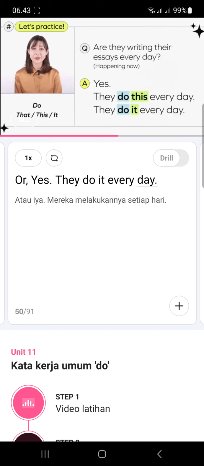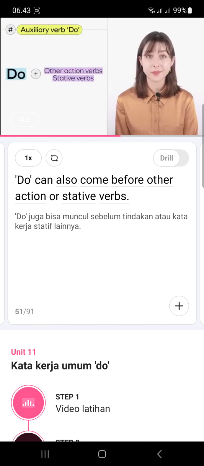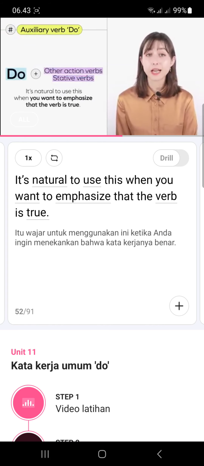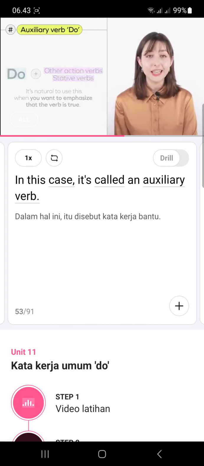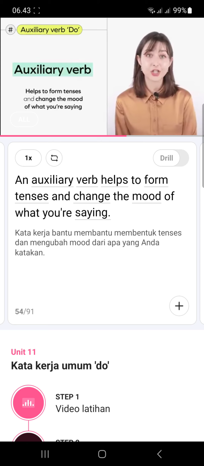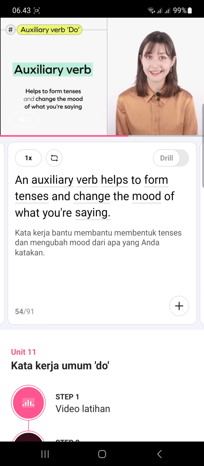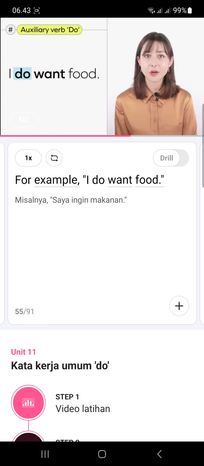Do can also come before other action or stative verbs. It's natural to use this when you want to emphasize that the verb is true. In this case, it's called an auxiliary verb. An auxiliary verb helps to form tenses and change the mood of what you're saying. For example, I do want food. This emphasizes the stative verb want. It's natural to use this when you think others think you don't want food.